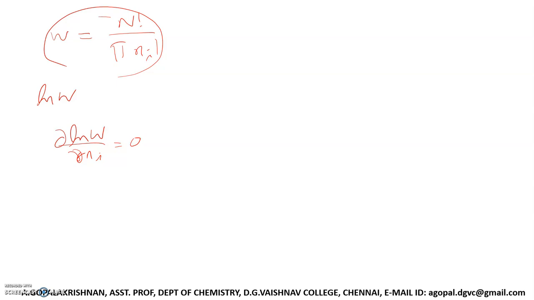Now, one thing is very important. Capital N represents the total number of particles and Ni represents the number of particles in each level. If you take Avogadro number of particles or more, N factorial and Ni factorial are very huge numbers. You cannot calculate these huge factorial values on an ordinary calculator. Even on a computer it is very difficult. So how do we calculate N factorial where N is a very large number?